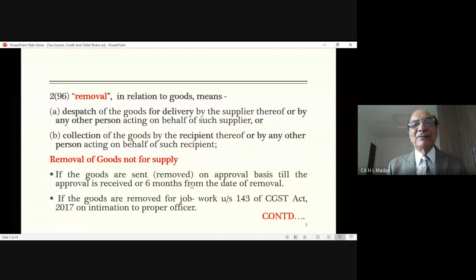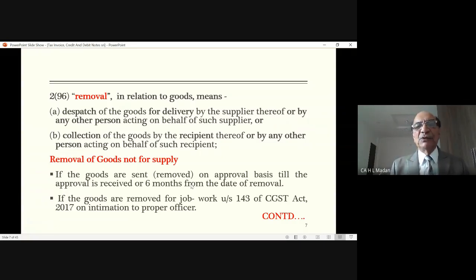It can be collected by any person authorized by the recipient. So collection of the goods by the recipient thereof, or by any other person acting on behalf of such a recipient. So in both the cases, either the supplier or the recipient can do the activity themselves or through any of their representatives.